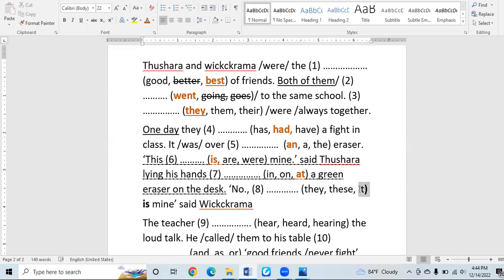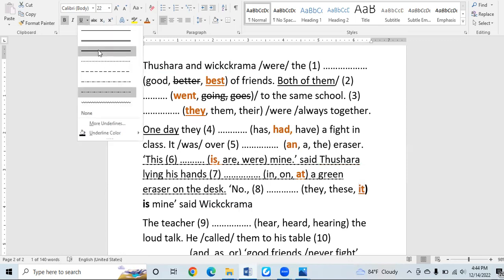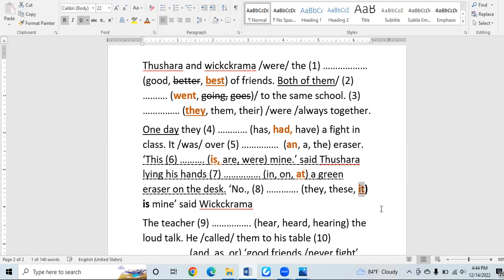"It" is a singular noun. Definitely, it is agreeing to go together, right? So "it" is the correct answer. "It is mine." Why did we select it? It is because of the auxiliary verb "is." No other reason for us, right? There's a grammatical structure there, but we selected the hidden part. We selected the most appropriate answer.